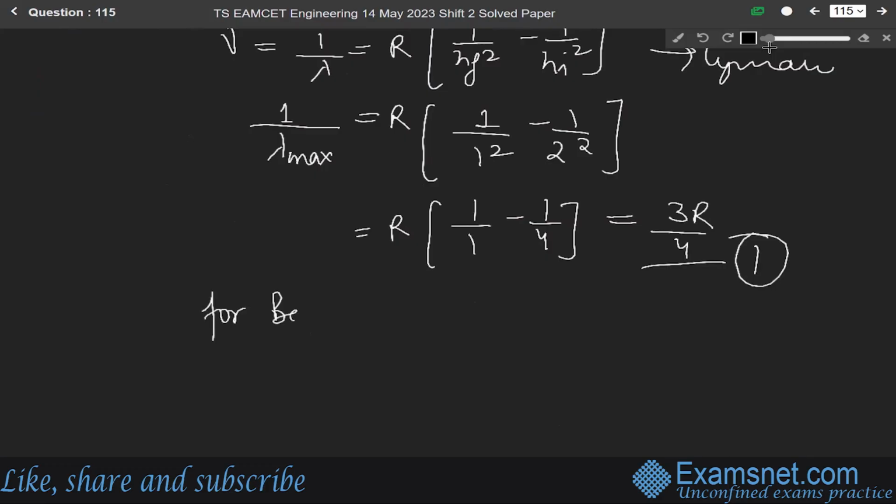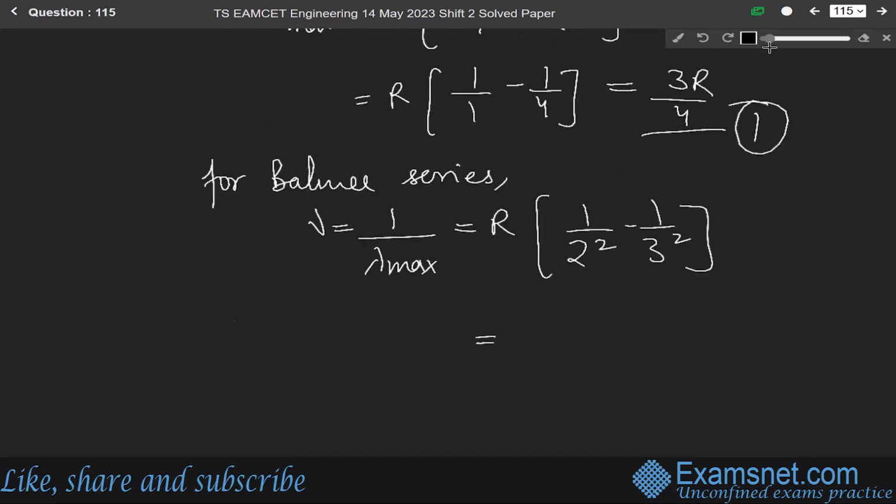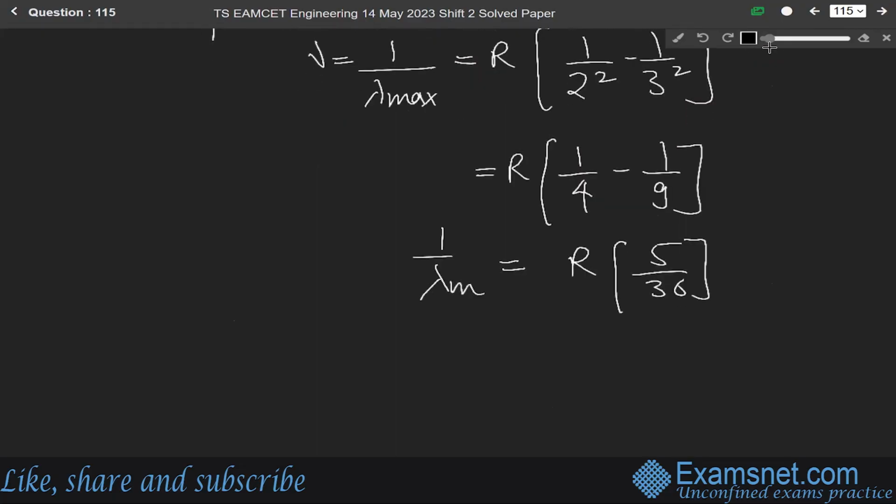Now for Balmer series, we can write mu is equal to again 1 over lambda maximum. It will be equal to R times 1 over nf square minus 1 over ni square, means 1 over 2 square minus 1 over 3 square. So it will be equal to R times 1 over 4 minus 1 over 9. Now solving it, we get R times 5 over 36. So this will be 1 over lambda maximum for Balmer series. Let us say this is equation number 2.